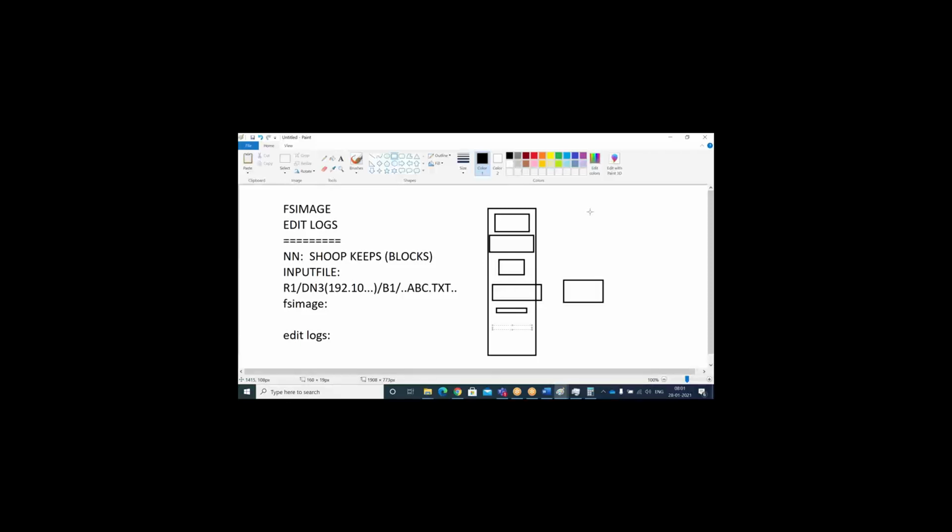If something is going wrong, how are you going to handle it? Let's say the name node itself is not accessible. If the name node is not accessible, what are you going to do? Your entire cluster will not be accessible. Why? Because each and everything is dependent on your fs image. If you don't have fs image information, your system will not be accessible. That means instructions to the task tracker and job tracker will be given by the name node only. That is the master. If the master does not exist, slaves don't know how to perform.